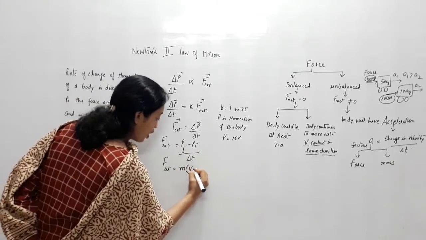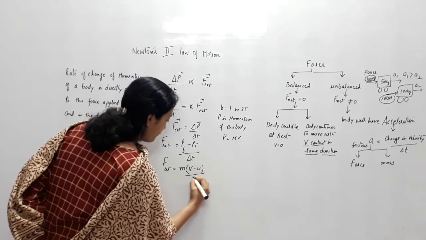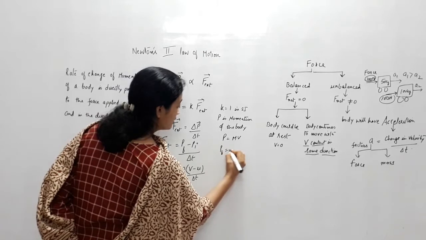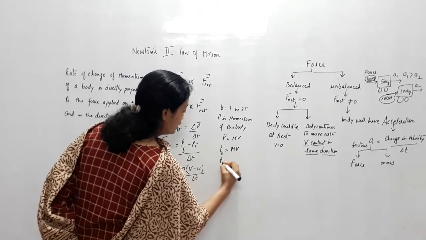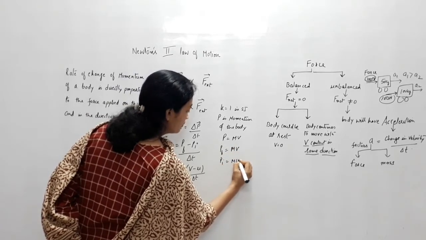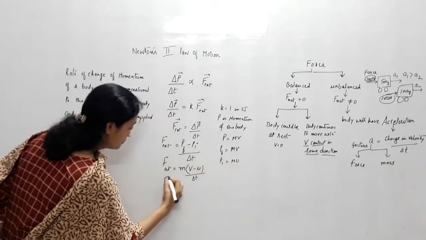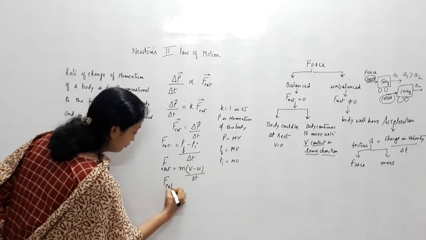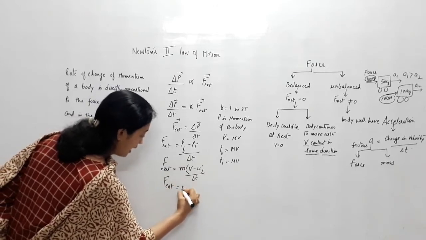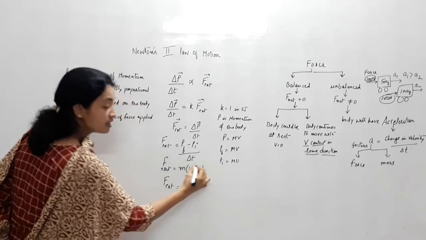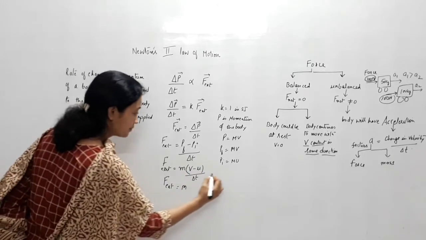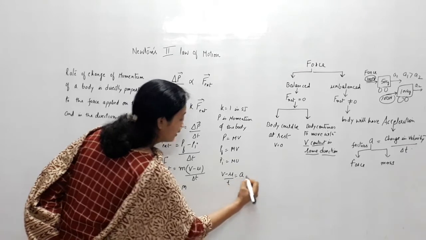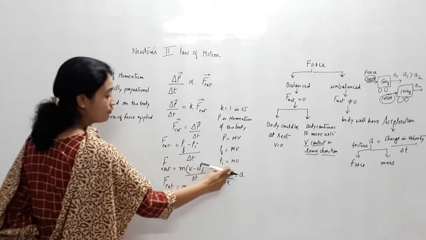Taking mass common, since P final is mv and P initial is mu, we get F external is m times (V minus U) upon T. Now final velocity minus initial velocity by time.